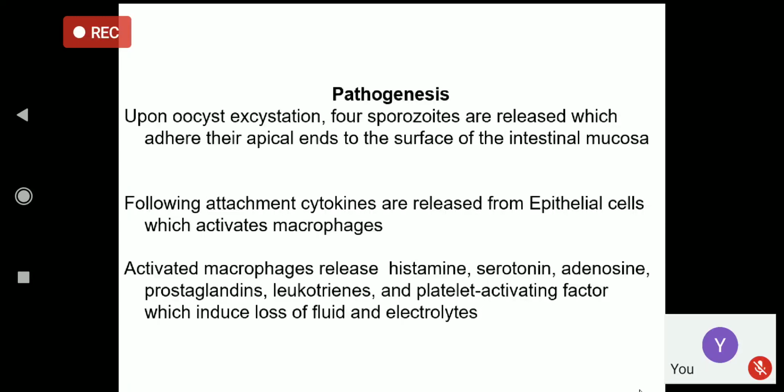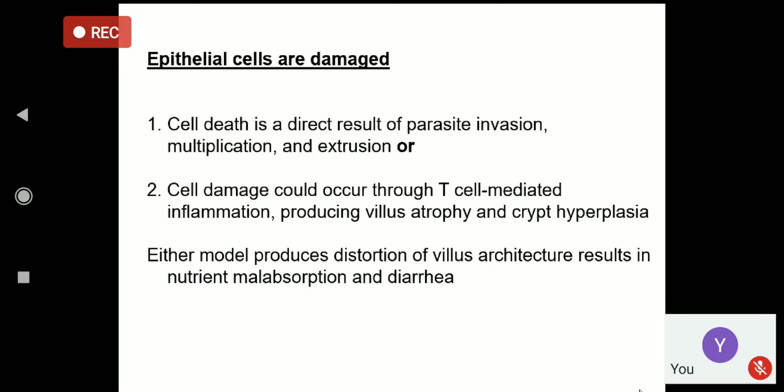As for pathogenesis, it is thought that when this parasite invades the intestinal wall, it causes production of cytokines and macrophages, and so it produces inflammation in the intestinal wall, cell mediated inflammation, and also villus atrophy and hyperplasia.